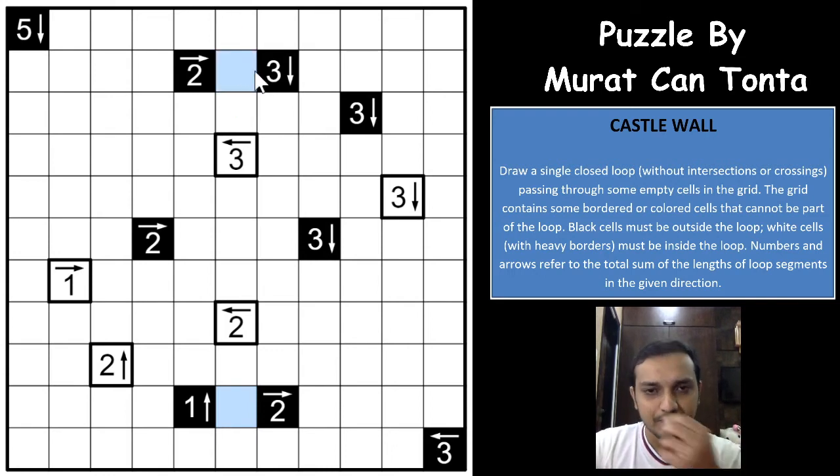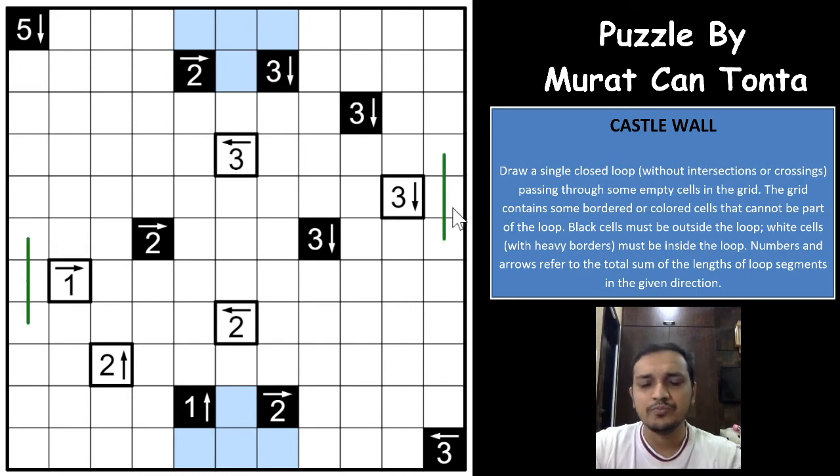One more logic here is that whenever you have a white clue or a black clue just one cell away from the edge, you can be sure that you cannot have a loop passing behind that black clue, and you will always have a loop passing behind the white clue, because the clue has to be inside the loop, and that is only possible when a loop passes behind it, closer to the edge.